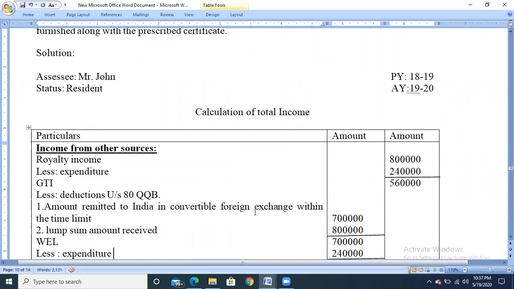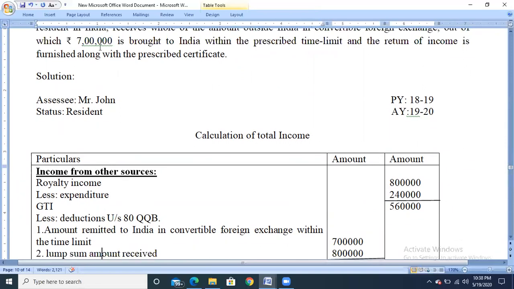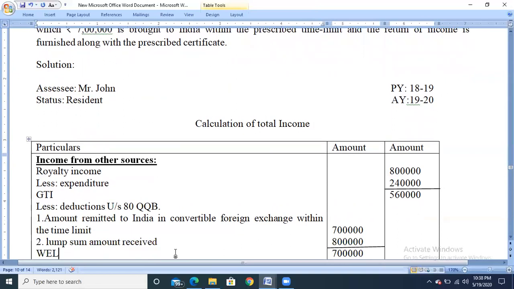How much have we received in convertible foreign exchange? They have given 7 lakhs in the problem. So 7 lakh is taken and compared with the lump sum amount received, which is 8 lakh rupees. Whichever is lesser, the lesser value is 7 lakh.